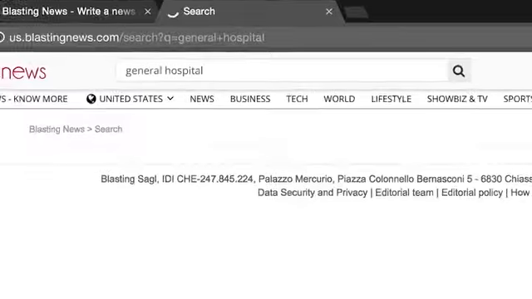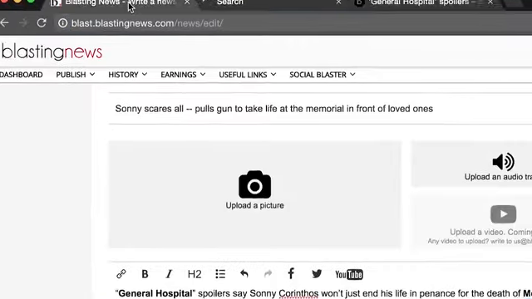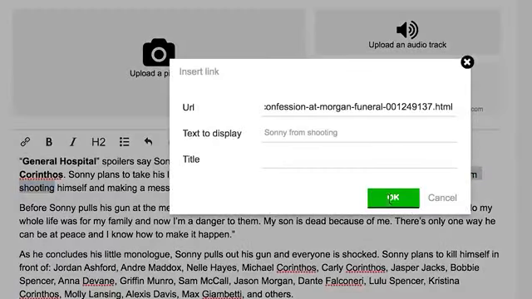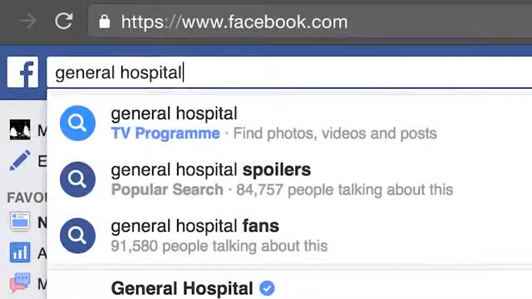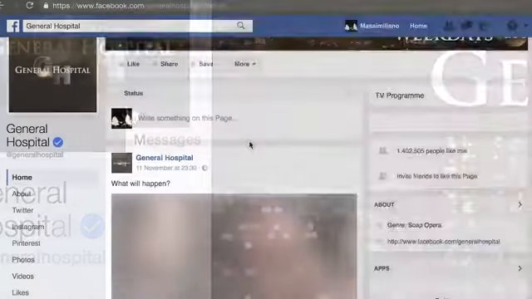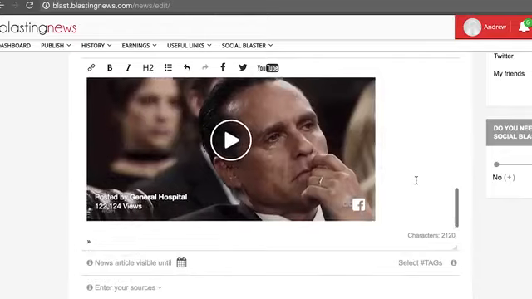Once you have found the perfect related article to link, copy and paste the address of the article and click OK. This is a mandatory step that will help you gain more views from other Blasting News pages and make your article more informative. To make your article more engaging, embed Facebook posts, tweets, or YouTube videos. Your readers will appreciate it, and they will be more likely to read other articles of yours in the future.